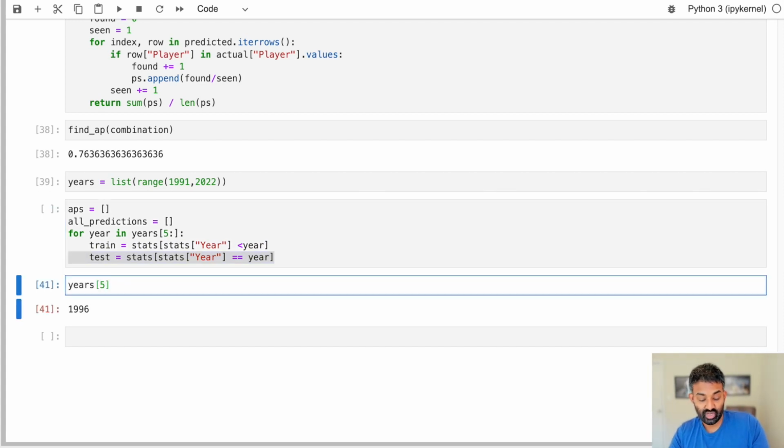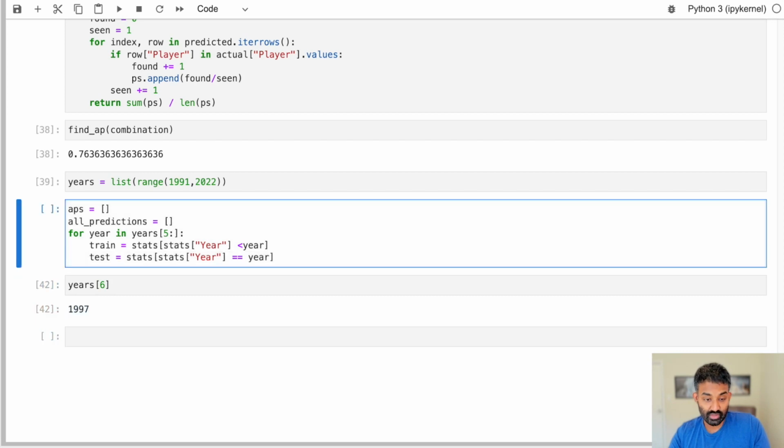Second iteration through the loop, year is going to equal 1997. So anything before 1997 is the training set, and then 1997 is the test set, and so on. This will let us make predictions for every year from 1996 through 2021. This is good because it makes our error metric more robust. If we only look at error for a single year, that year could have been really weird. There could have been something going on with the MVP voting, and even if our algorithm looks good, that doesn't necessarily mean that we have a good algorithm. So the more years we can test our algorithm on, the more confidence we can have that it's not going to overfit and that it's actually going to work properly in the real world.